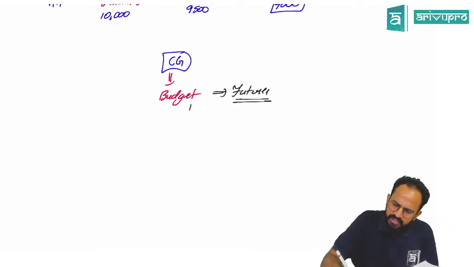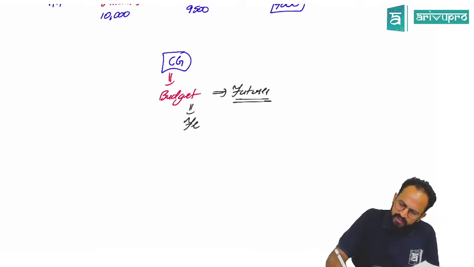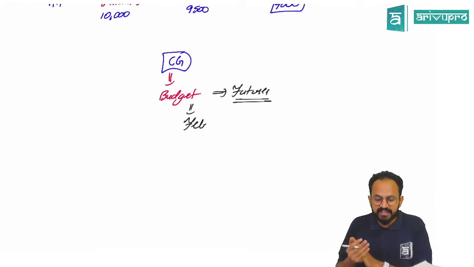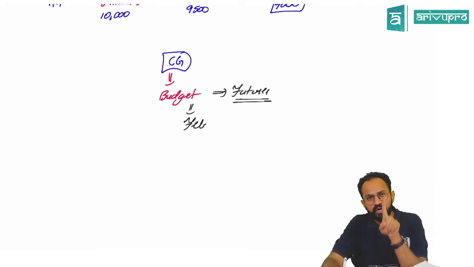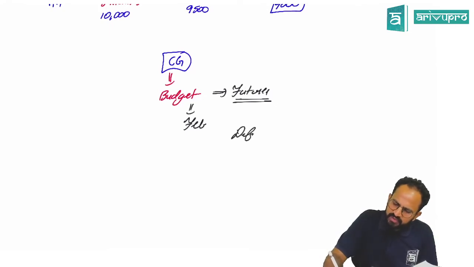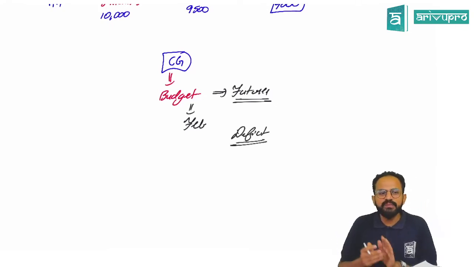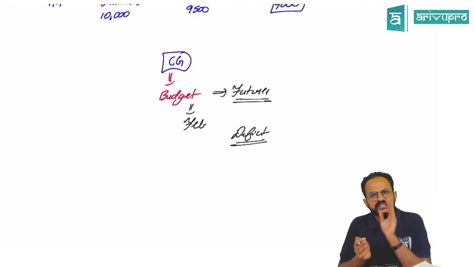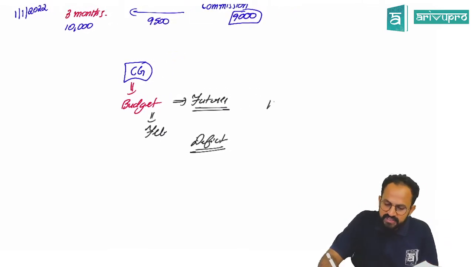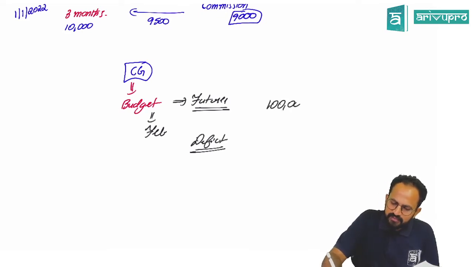Every time it comes in the month of February. Sir, in the history of India, I think somewhere around once or something we have come with a surplus budget. Until now, always and always it is a deficit budget. What do you mean by deficit budget, sir? Simple terms. This year we thought that our expenses is going to be 1 lakh crores.